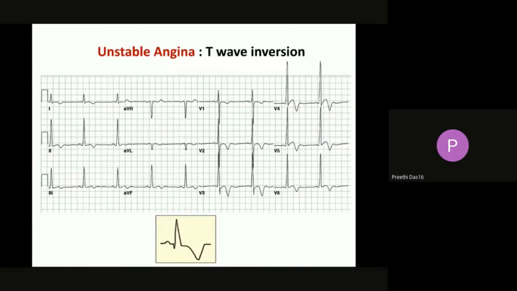Of an unstable angina. Below I have given you the picture, and now you are able to see the T inversion, symmetrical arrowhead pointed in V5, V6, V4, etc. So now let's go into the next phase.